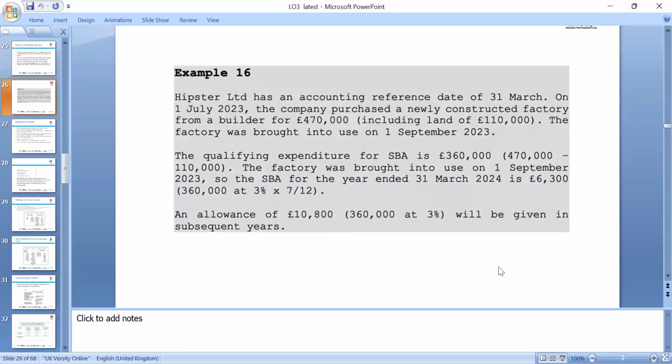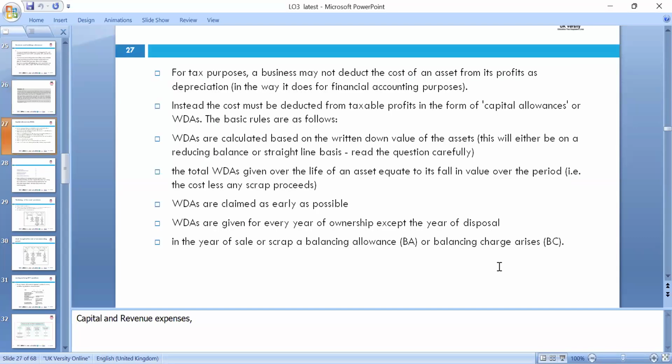The year end is 31st March, and we can claim for 7 months, so we can claim 3% of that because that is the period, and we need to be proportional. So the annual allowance of 10,800 will be given in the subsequent years. We need to apportion accordingly on the 360 basis for the first year, because that wasn't a whole year, so we need to make sure we make the adjustment accordingly.